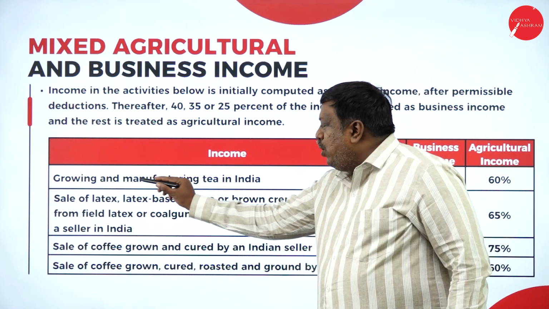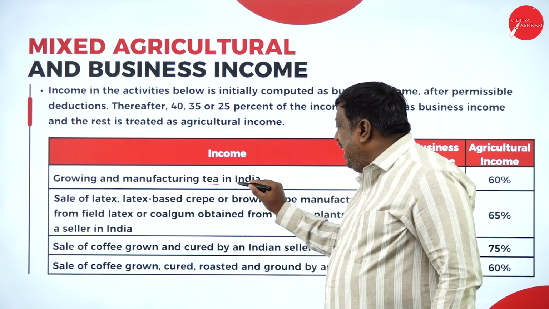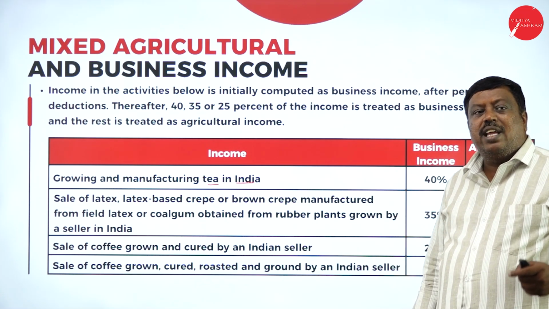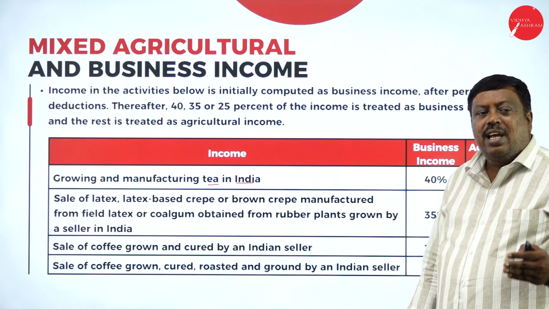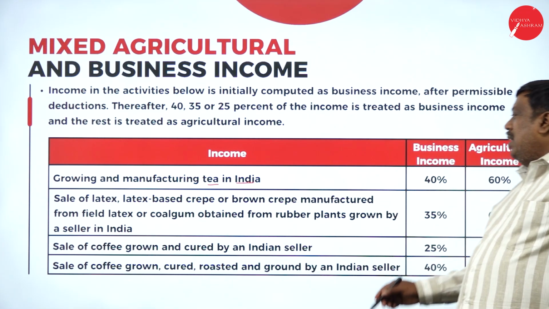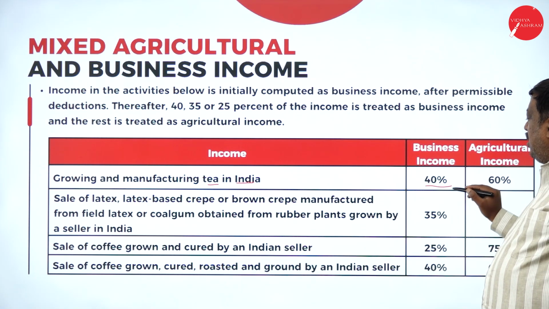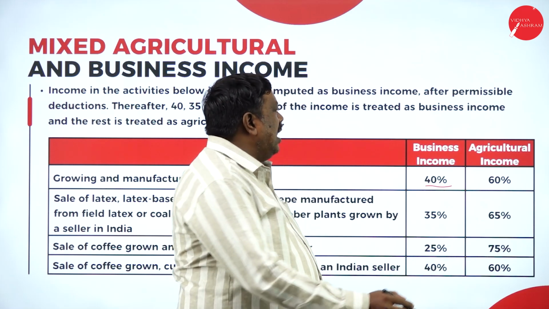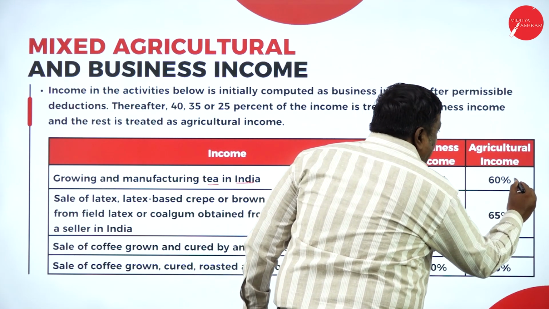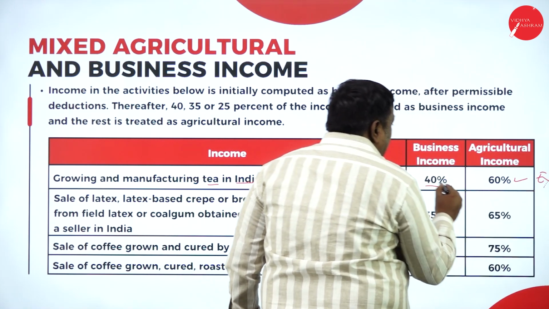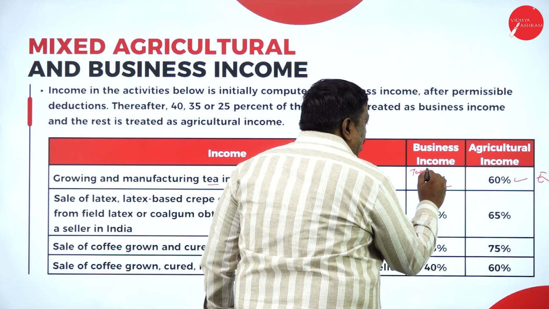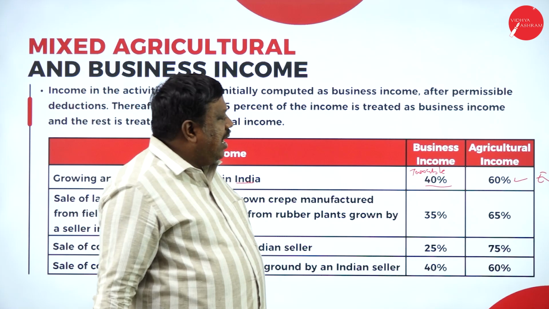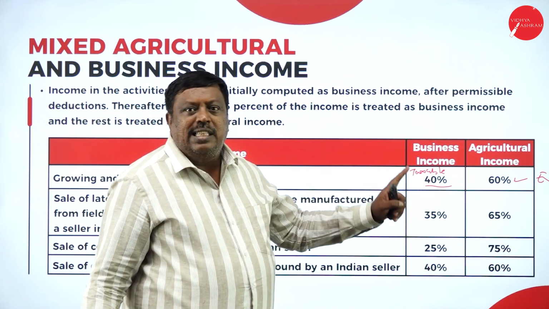The first one, growing and manufacturing tea in India. For the tea crops we are growing in India, a part is called agriculture and the remaining part is called business income. In that, 40% is business income and 60% is agricultural income. Agricultural income is exempted and the business income is taxable.